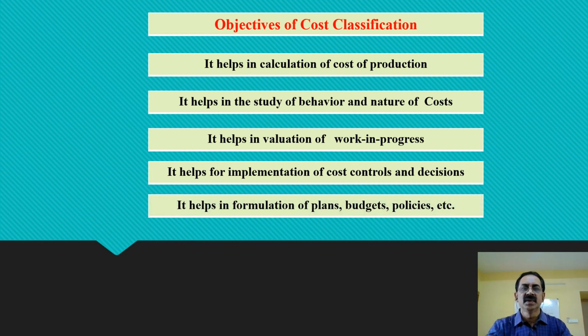Then the other important objective is it helps in formulation of plans, budgets, policies, etc. As I said earlier in the previous point, a business has to make a plan well in advance, and while preparing the production budgets or human inventory budgets or material budgets, etc., or framing the policy whether a particular product is to be retained or dropped out, or whether a particular market is to be retained or not, we need to make the proper analysis, and this analysis is based on the information available from the classification of the cost.